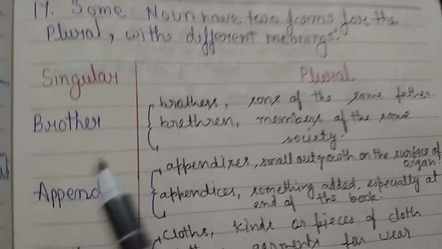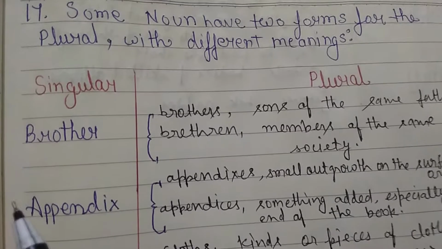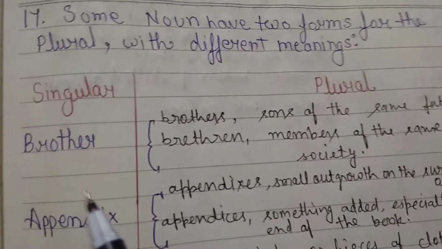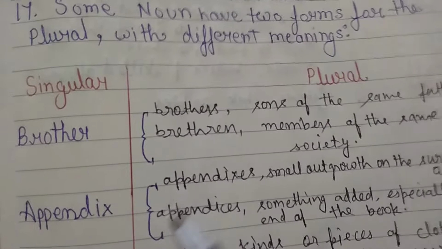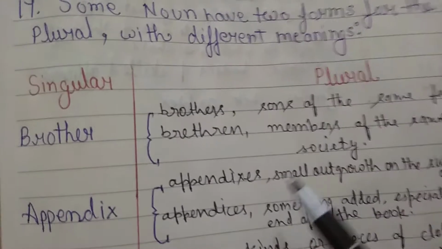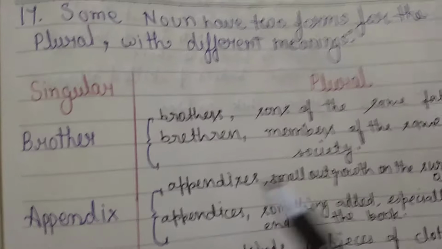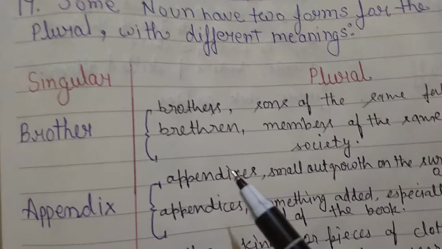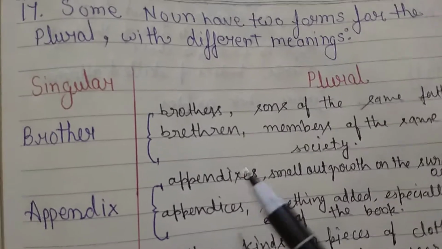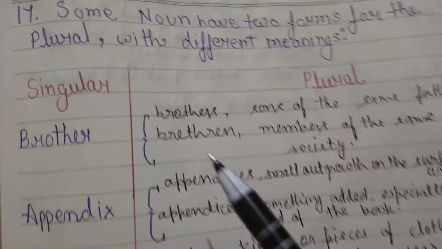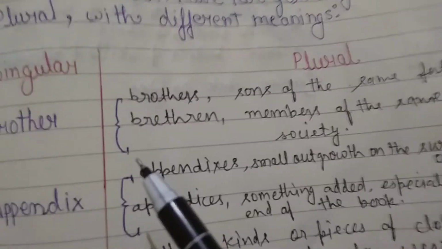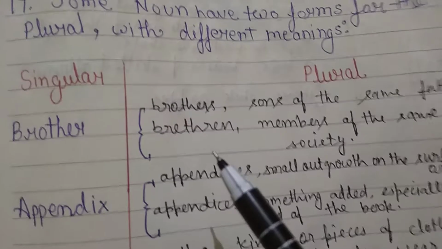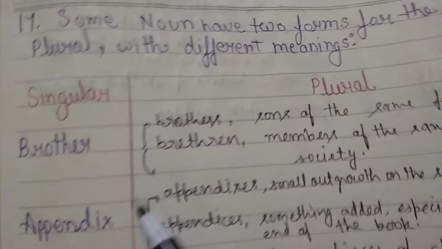Means you know singular means boy and plural means boys. If the noun is one, then it is said to be singular. If it is more than one, then it is said to be plural. But boy and boys have the same meaning, while there are some words, if you make them from singular to plural, then they have two meanings. According to the passage, you can find out the suitable meaning for the sentences.